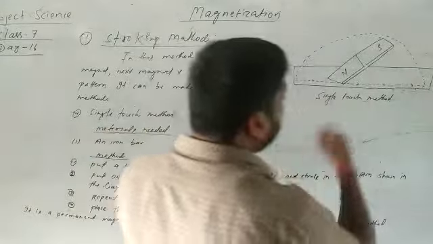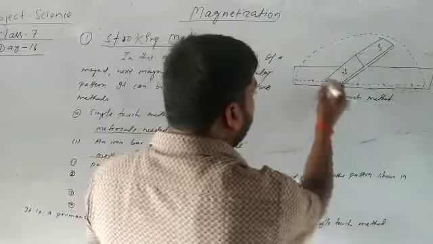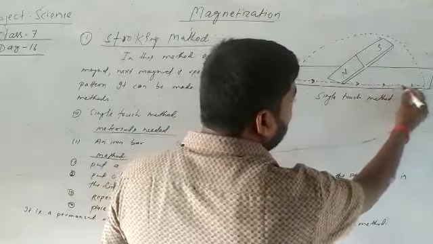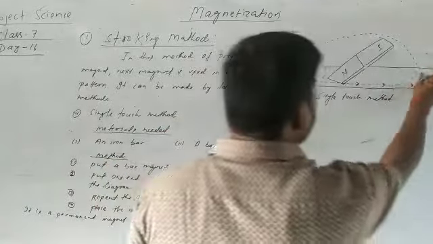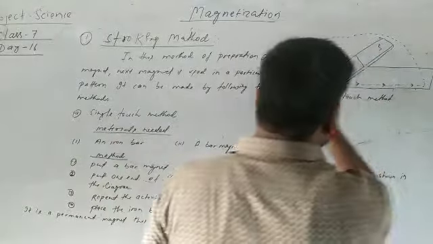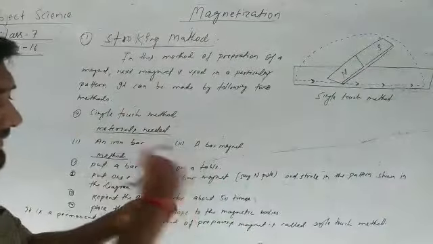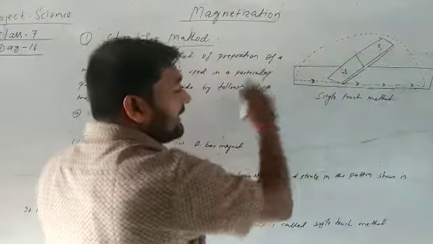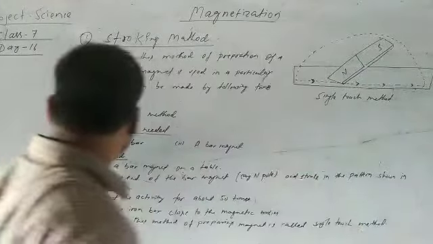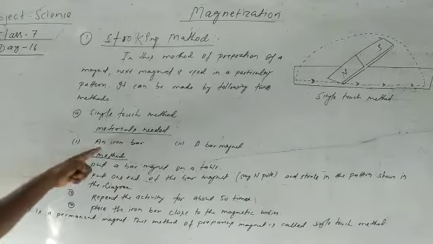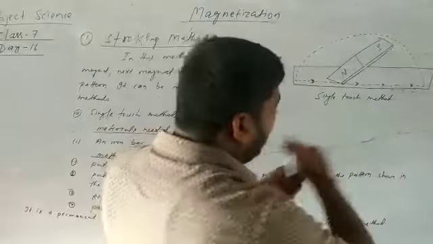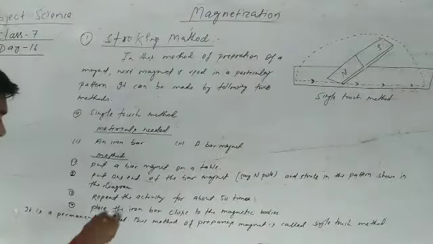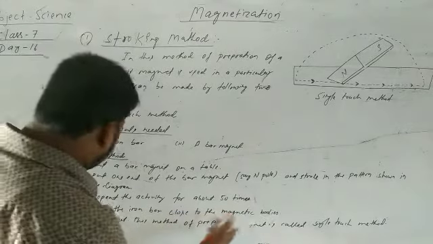We can rub. See here how this can rub, like this, in the same direction. Again keep it here, again in the same direction. The surface of the bar magnet's North Pole, continuously 50 times we rub on the iron bar, always continuously in the same direction. Repeat the activity about 50 times.